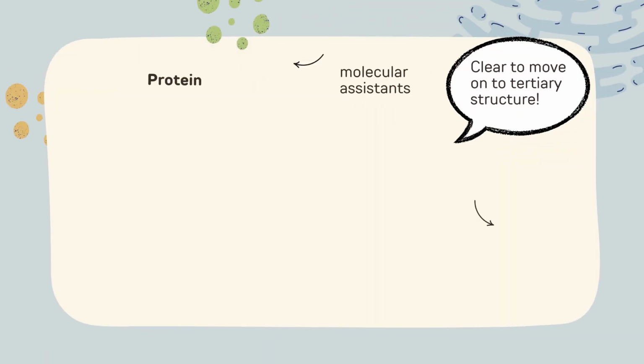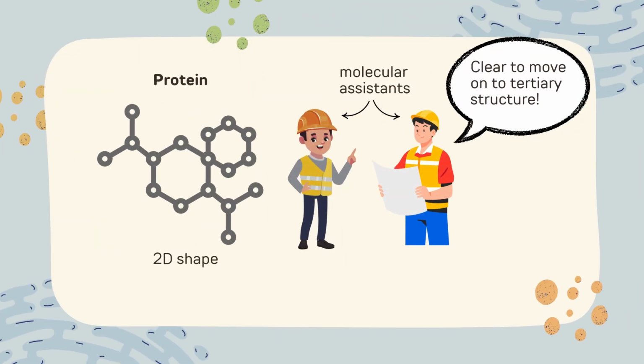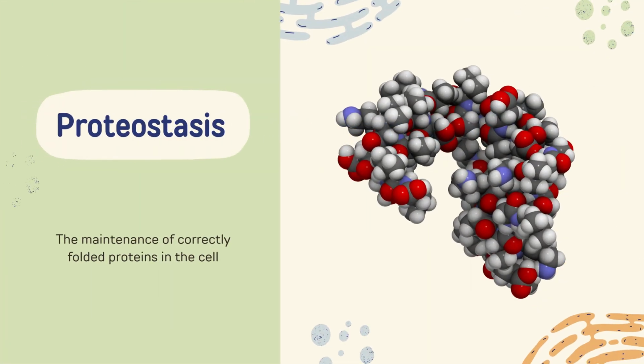This refolding is accomplished by various molecular systems that assist newly synthesized proteins in folding, prevent misfolded or partially folded proteins from clumping together, help refold proteins back to their proper structures, and provide aid to repair damaged proteins. It is this maintenance of correctly folded proteins that is referred to as proteostasis, and it is needed for the cell to stay healthy and balanced.